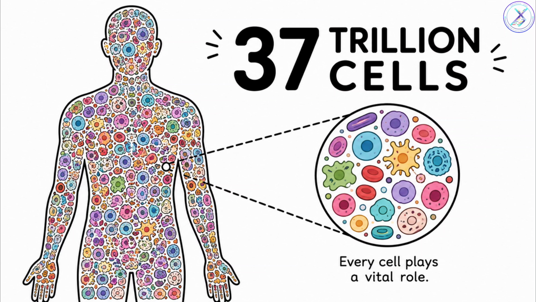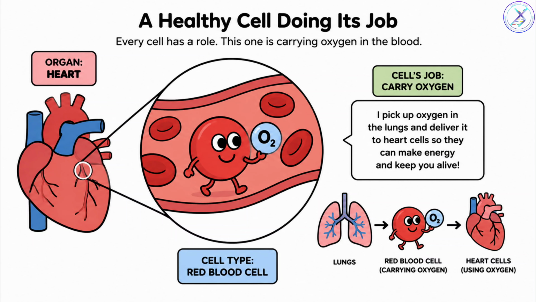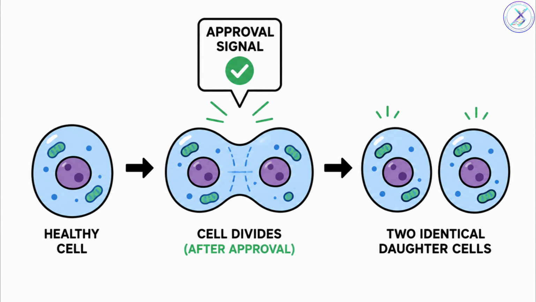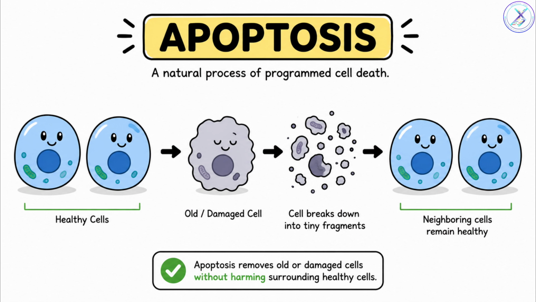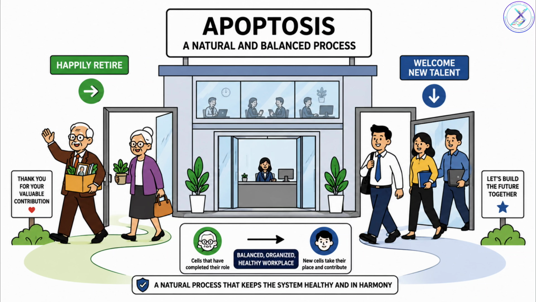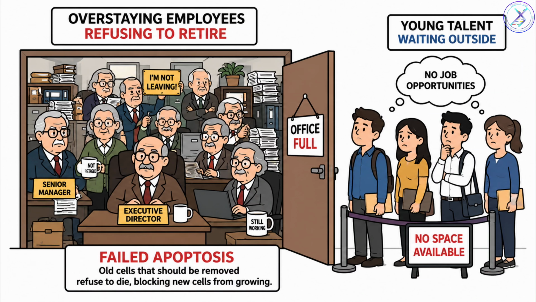Our body is made of nearly 37 trillion cells. Each cell has three responsibilities. First, perform its assigned function. Second, divide only when new cells are needed. Third, die when its life is over. This natural programmed death is called apoptosis. Think of apoptosis like retirement. Old employees retire so younger employees can replace them. If old workers never retired, there would soon be no room for new workers.